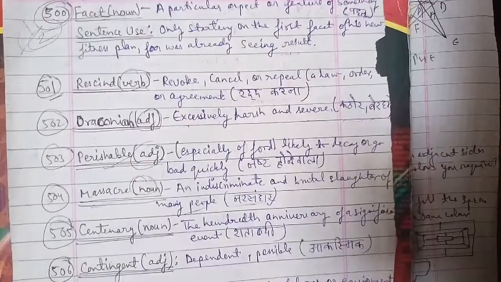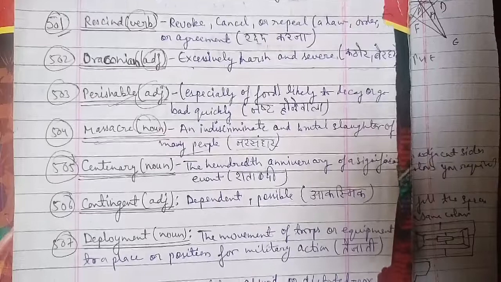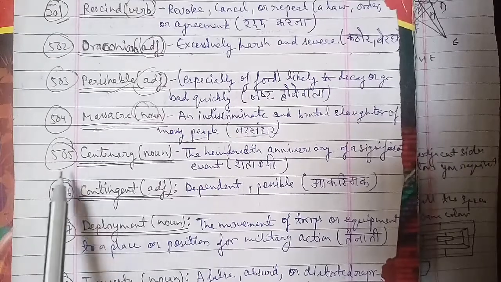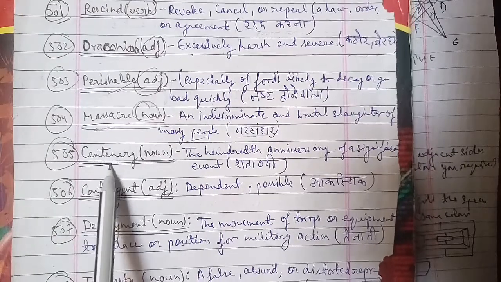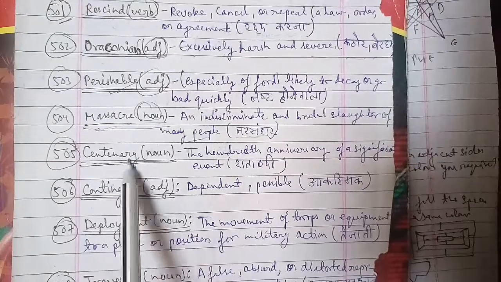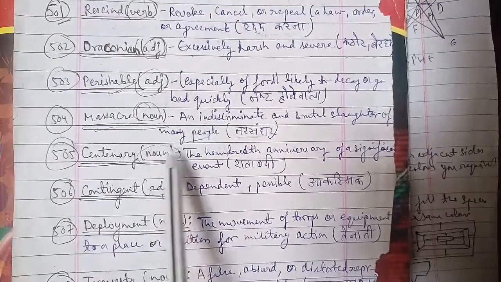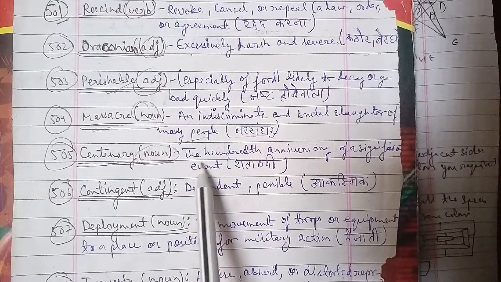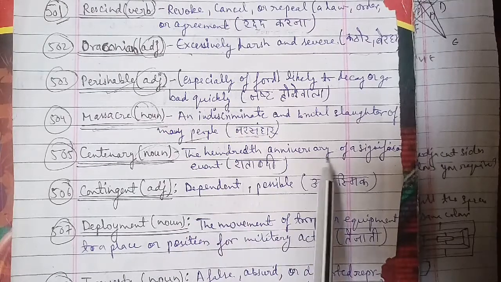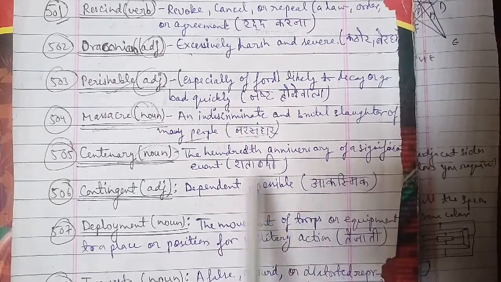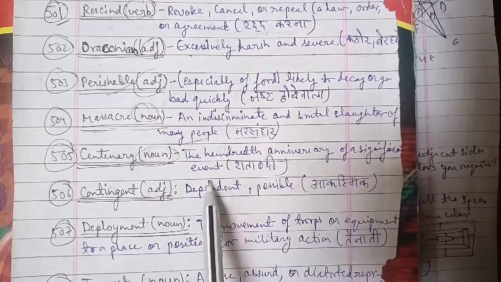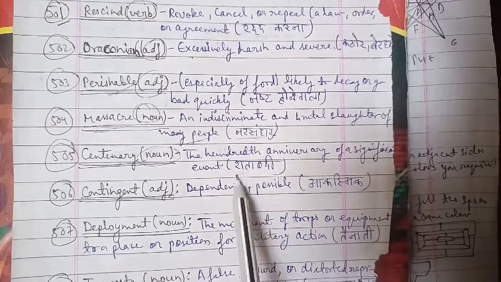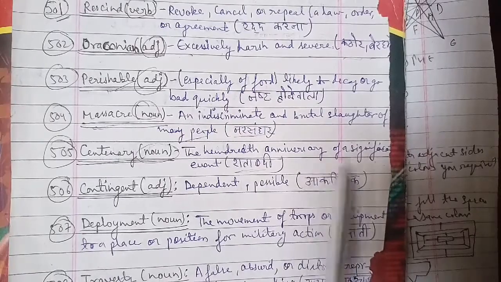Now we'll have another word, the 505th word, which is centenary. Centenary, this word is being used as a noun, and the meaning is the 100th anniversary of a significant event, and that is Shatabdi. So the 100th anniversary of a significant event, that is Shatabdi, then you can use the word here.